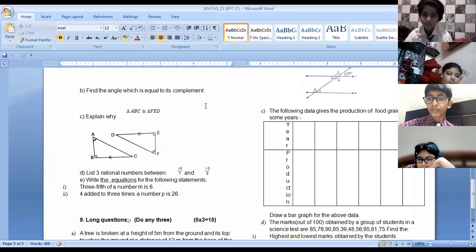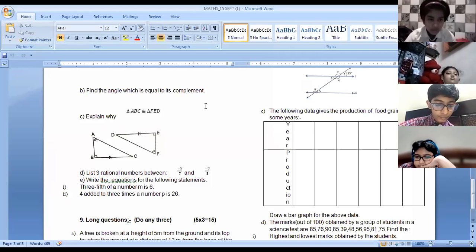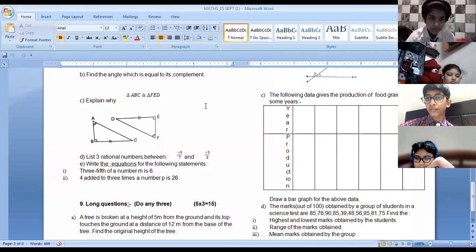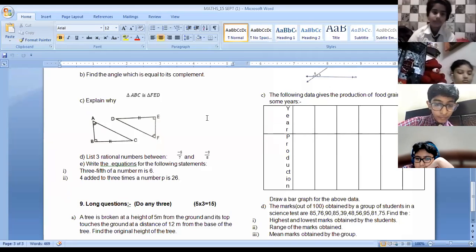3m/5 is equal to 6. That's right, Jayavardhan. Next answer is also correct. 3 upon 5m is equal to 6. 3m upon 5 is equal to 6. That's right, Srajal. 4 added to 3 times the number p is 26. 3p plus 4 is equal to 26.